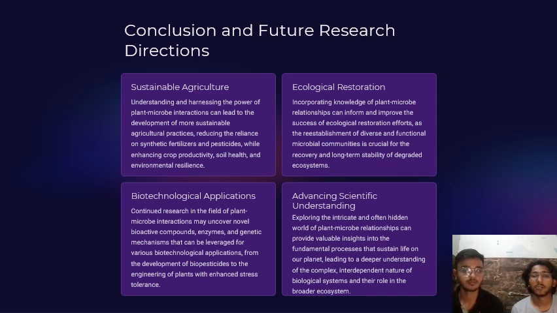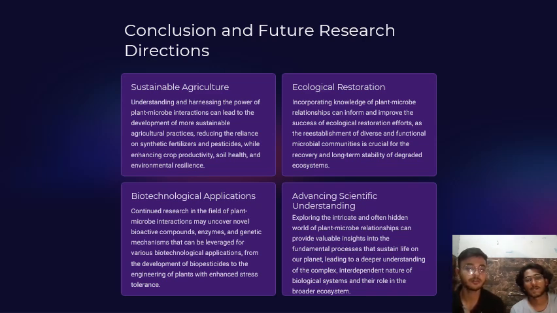Now, the conclusion and the future research directions. So, the conclusion is sustainable agriculture. Understanding and harnessing the power of plant microbe interaction can lead to the development of more sustainable agricultural practices. Ecological restoration. Incorporating knowledge of plant microbe relationships can inform and improve the success of ecological restoration. Biotechnological applications.